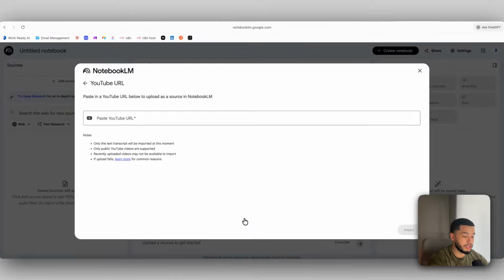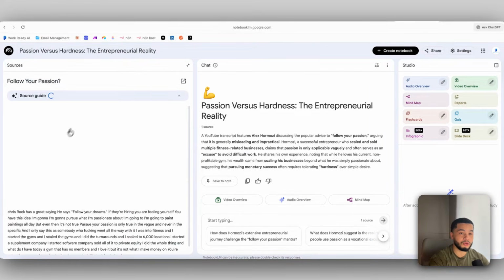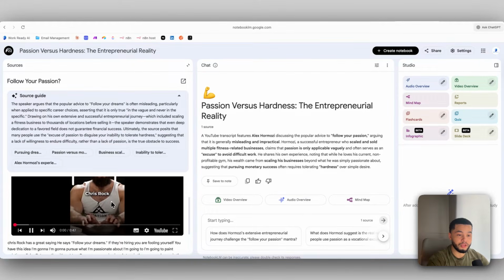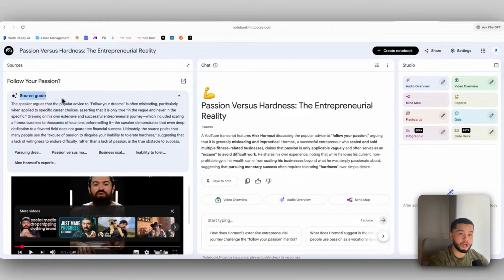And when we put in something like this, let's say I'll put in a YouTube video right here, we can insert this. The NotebookLM is going to be trained on that specific video. So for this one, it was Follow Your Passion by Alex Hormozi. So you can see in here we have the full video. Chris Rock has a great saying. He says, follow your... And up here we have the source guide.